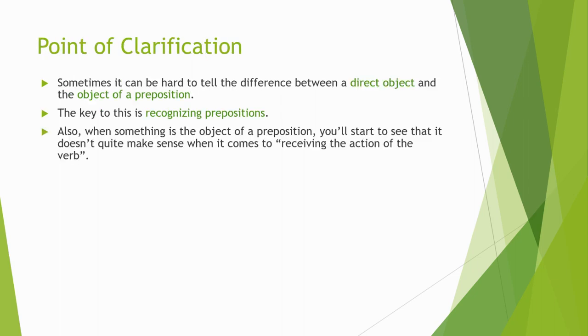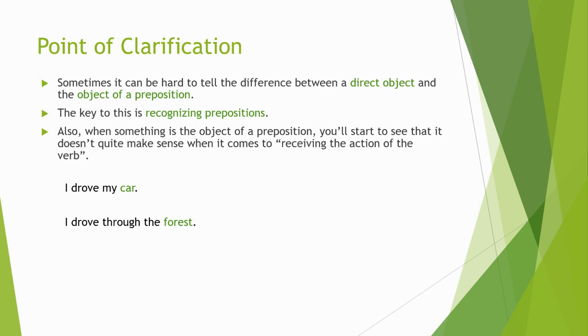Now, a point of clarification: sometimes it can be hard to tell the difference between a direct object and the object of a preposition. The more familiar you get with prepositions, the easier this will be. The key is recognizing prepositions. Also, when something is the object of a preposition, it doesn't quite make sense as receiving the action of the verb. Look at these two examples: I drove my car.